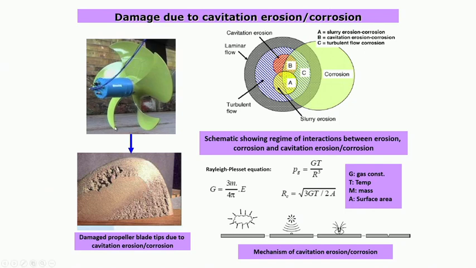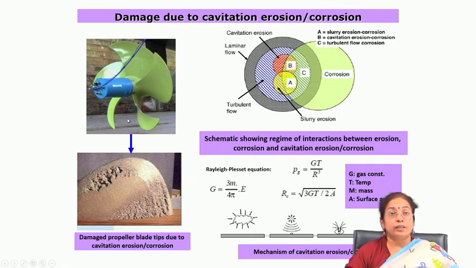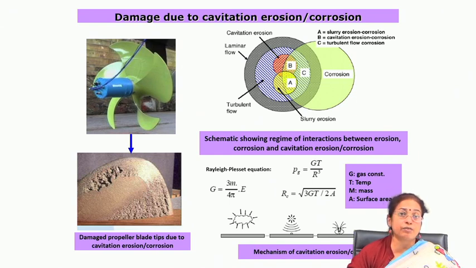But in the case of a component kept in media where there is a large difference in temperature, pressure and velocity, you will find another type of erosion corrosion which is called cavitation corrosion, which occurs on the component surface. Cavitation corrosion is a very dangerous form of corrosion in that regard. There the energy associated with the impingement is so high that it causes cavity formation on the surface.